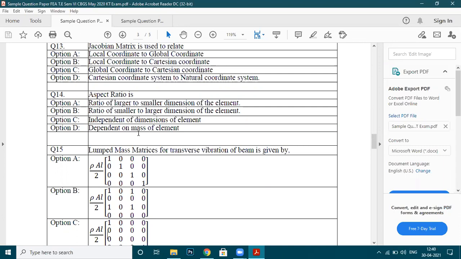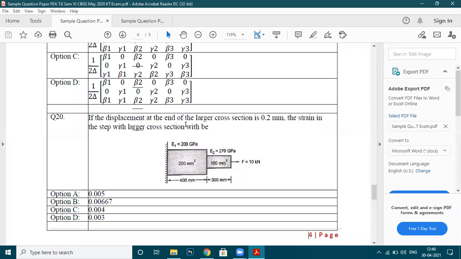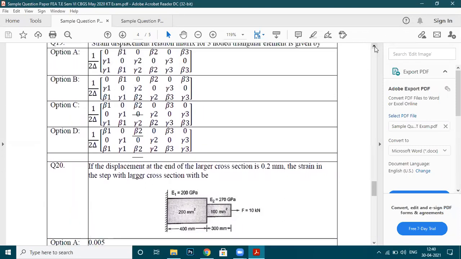How? In the last lecture only we have seen aspect ratio. It's the ratio of larger to smaller dimension. It is the ratio of larger to smaller dimension. Okay, so I'll just skip this question number 15. We will take it afterwards. Okay, just go to question number 16.